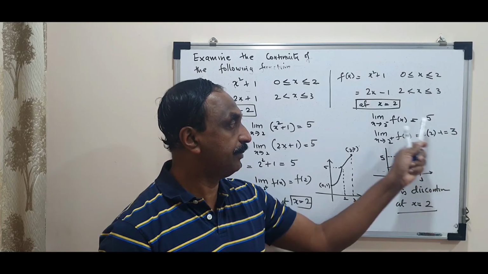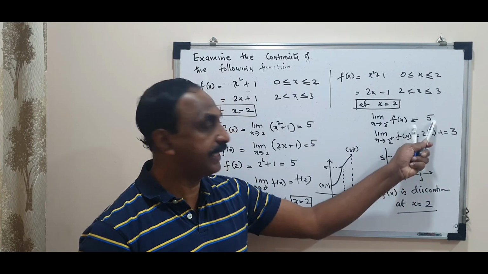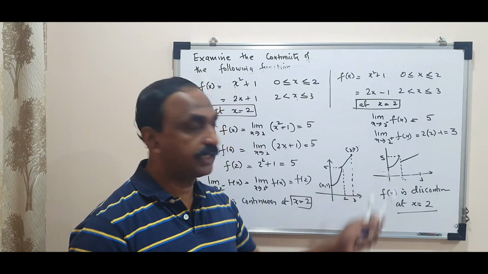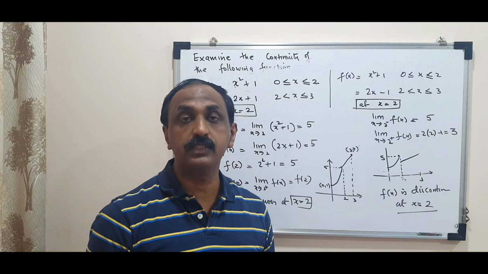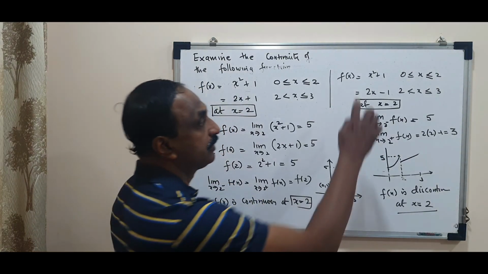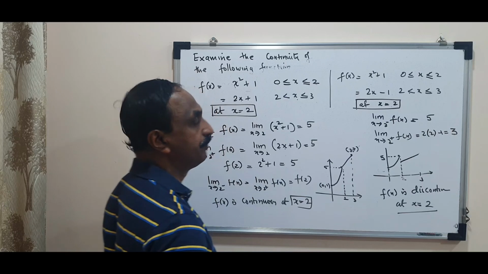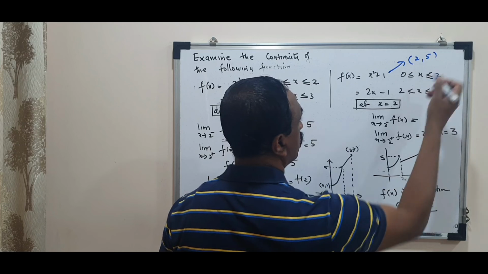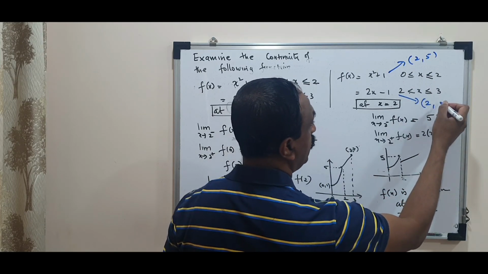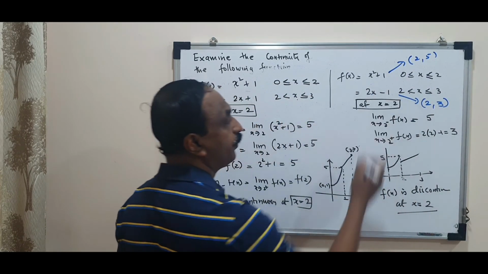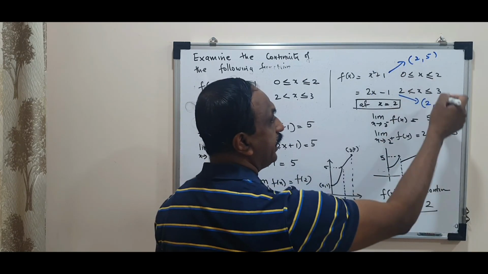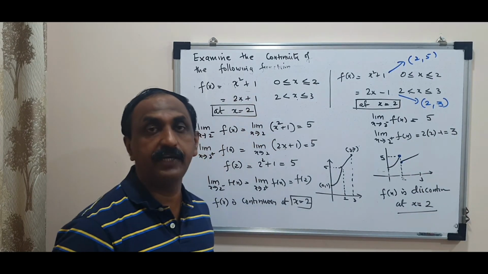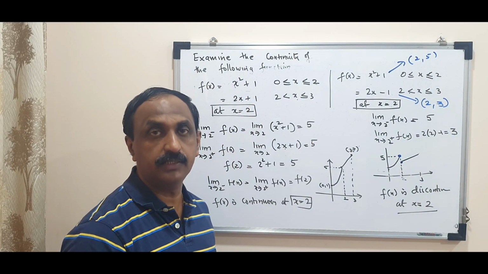Here left hand limit and right hand limit are different. So one graph will end at 5, another graph will start at 3. Therefore what is your conclusion? The graphs are not continuous at that point. Therefore it is discontinuous. So in short, this graph ends at 2, 5. This graph starts at 2, 3. When I put x as 2 here, 4 minus 1, 3. So the ending point and starting point of the two graphs are different. Therefore the function will be discontinuous at that point.